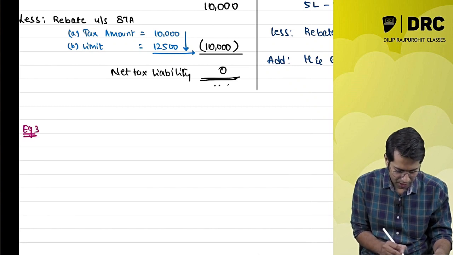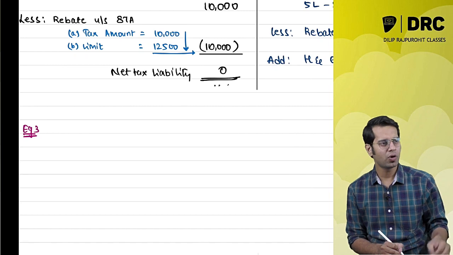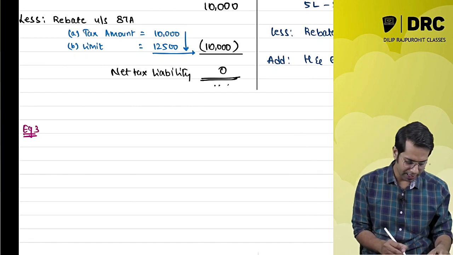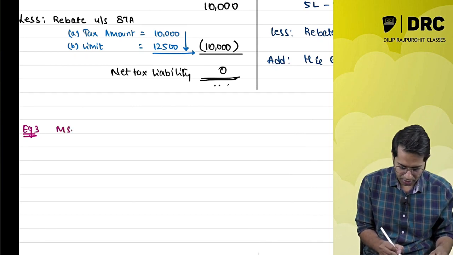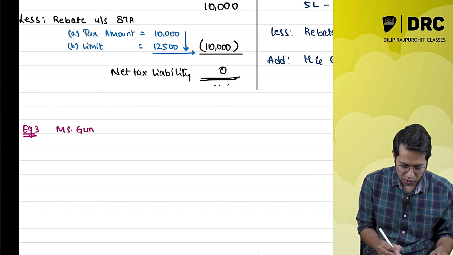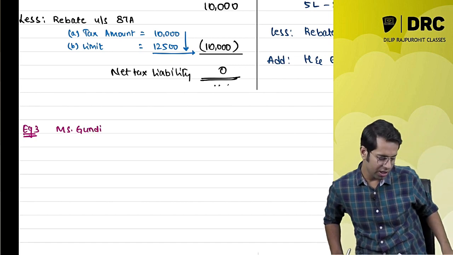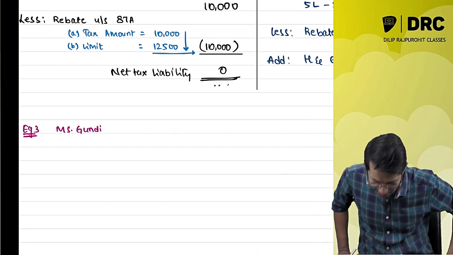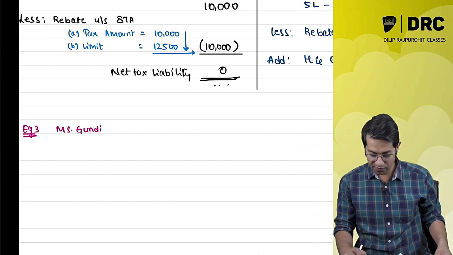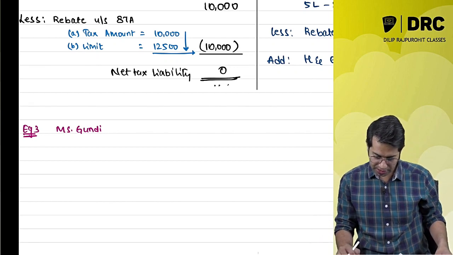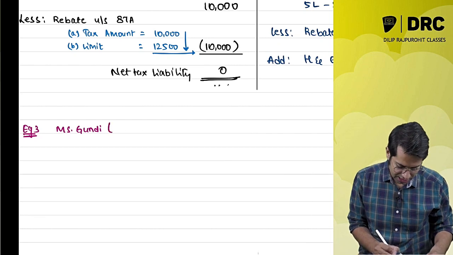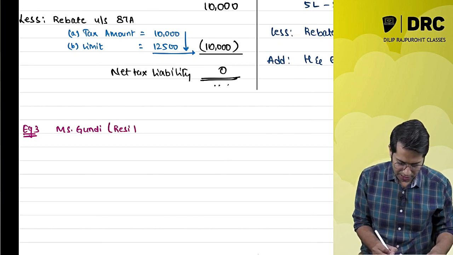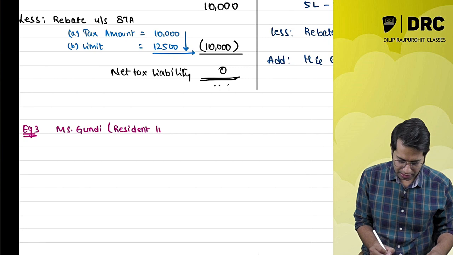Example number 3. There is a lady. The name of that lady is Miss Gundi. So there is a lady, Miss Gundi. She is a resident individual.